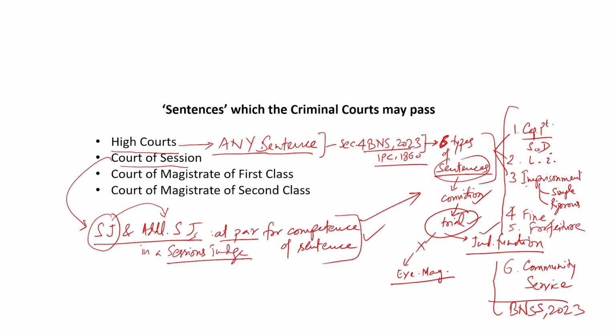However, section 22(2) further says that if these judges pass a sentence of capital punishment, then any such sentence shall be subject to confirmation by the High Court.